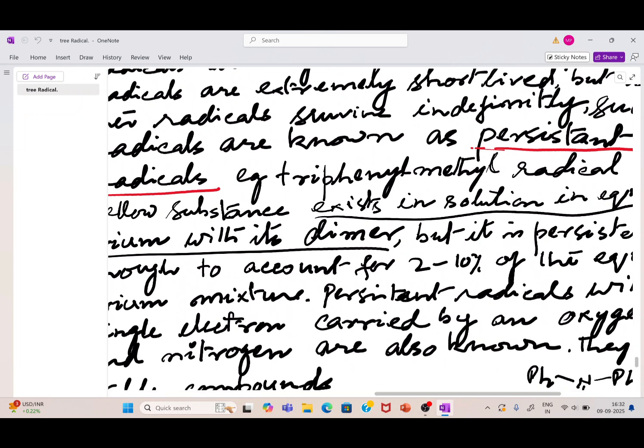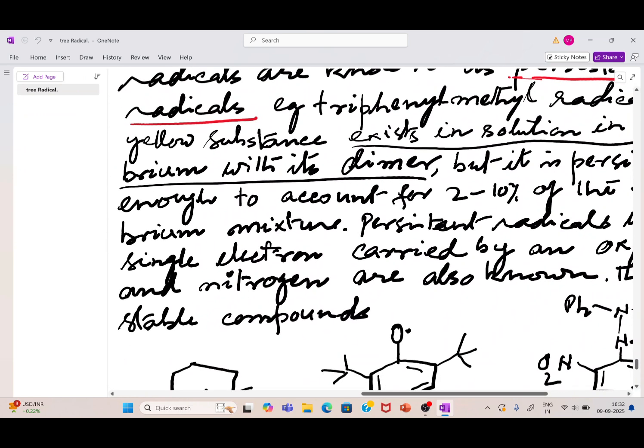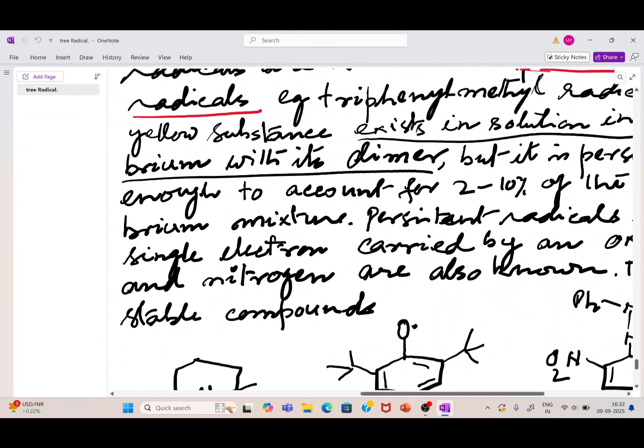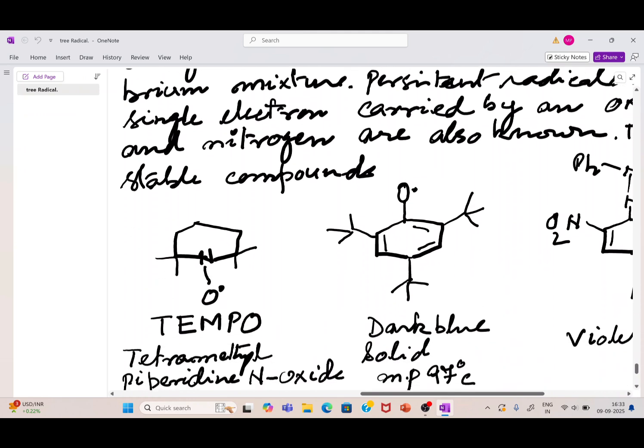This can exist in solution in equilibrium with its dimer, because it will couple with itself, and therefore it can live in the solution also. It is persistent enough to account for 2 to 10% of the equilibrium mixture. They remain in the equilibrium mixture at 2 to 10%. Persistent radicals with the single electron carried by nitrogen are also known. Therefore, there are certain free radicals here.